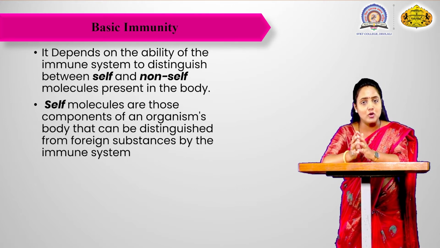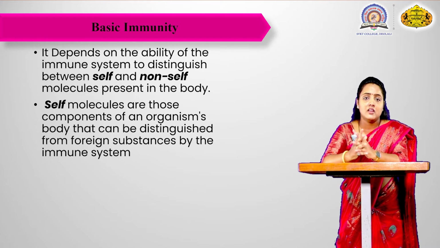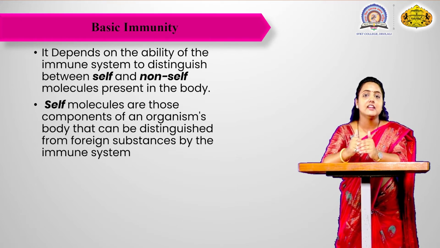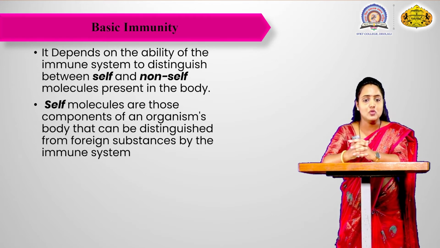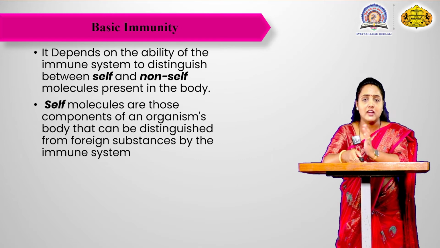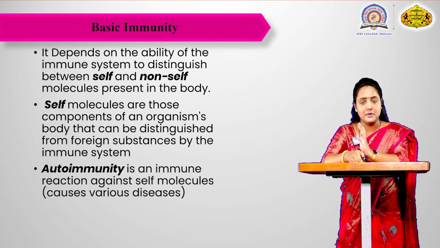When a non-self or foreign molecule enters the body, the immune system recognizes it and is activated. Self molecules are already present in the body, and non-self molecules are foreign materials that enter the body and may cause disease.